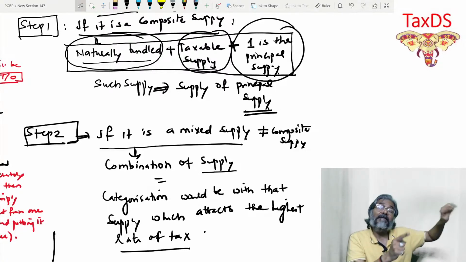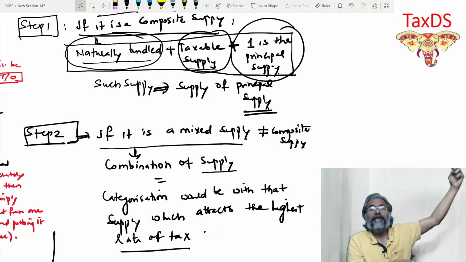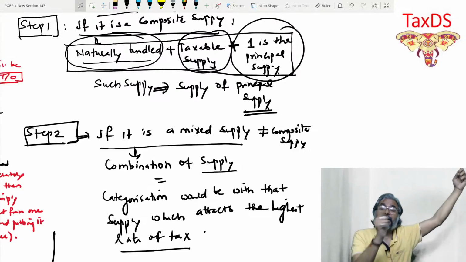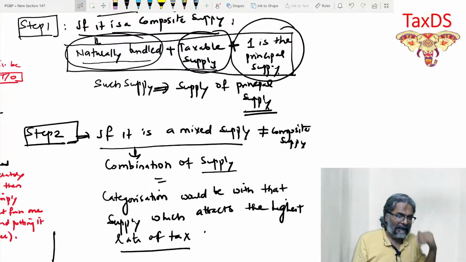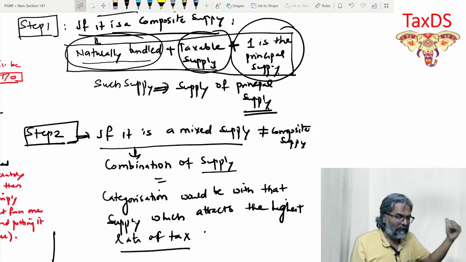With which supply? With the supply of that principal supply, which is a healthcare service. And we all know healthcare service is exempt. So the entire composite supply will be eligible for the exemption.